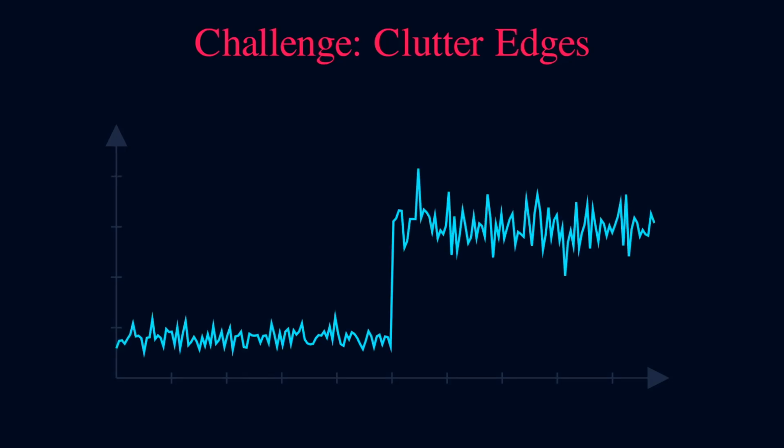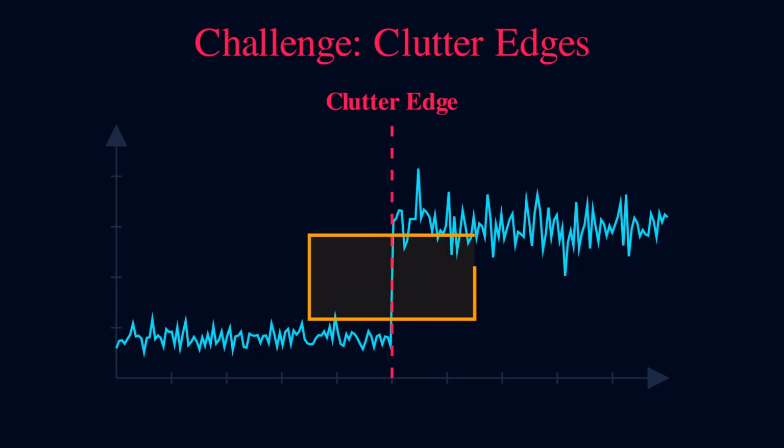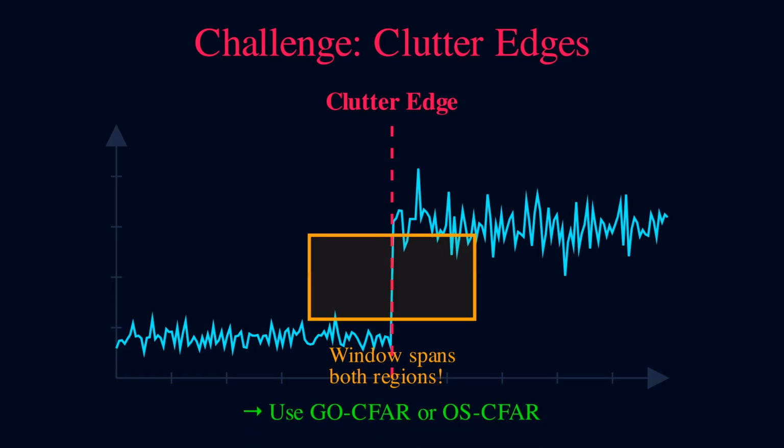Clutter edges present a unique challenge. Observe this scenario where noise levels abruptly transition from low to high, perhaps moving from sea clutter to land clutter. When our detection window spans both regions, standard CA-CFAR struggles. The averaged noise estimate falls between the 2 levels, causing problems on both sides. Too sensitive in the low clutter region, too conservative in the high clutter region. This is precisely why variants like GO-CFAR and OS-CFAR exist, they handle these transitions more gracefully.